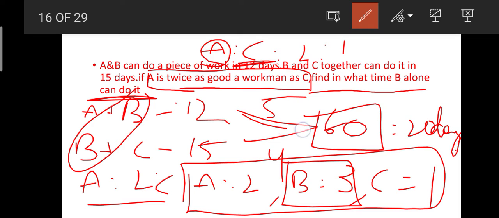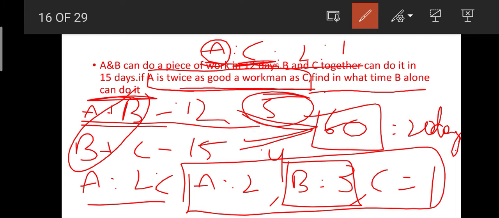We have just taken the LCM and found the work efficiency of A and B, and then B and C. Knowing that A is twice as good a workman as C, we took the A and C work ratio as 2:1.